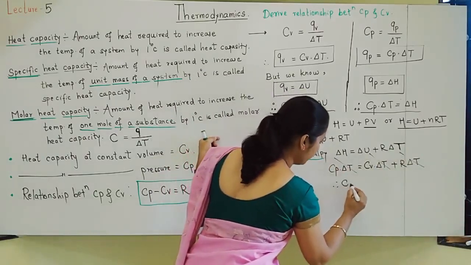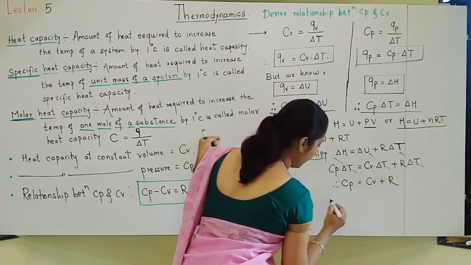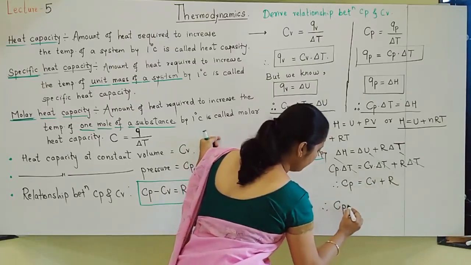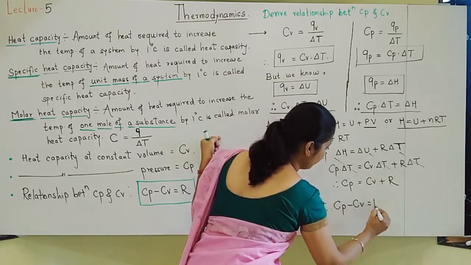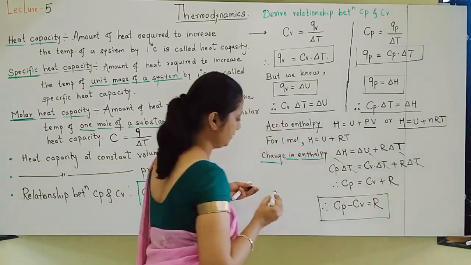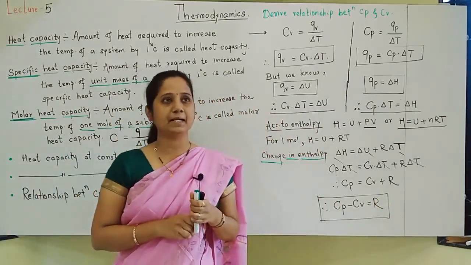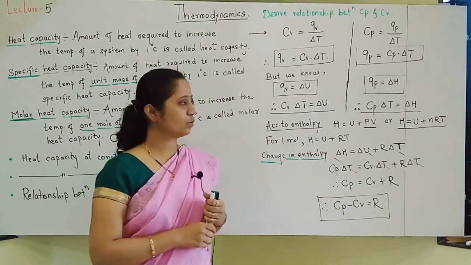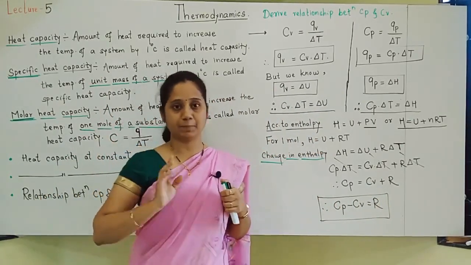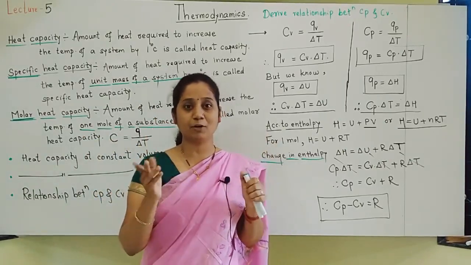So I can write Cp is equal to Cv plus R, and therefore Cp minus Cv is equal to R. Finally, this is the relationship you should know. What is the relationship between Cp and Cv? So students, I hope you understood the heat capacity topic. For this year it is related, but for CET NEET it may or may not be there.